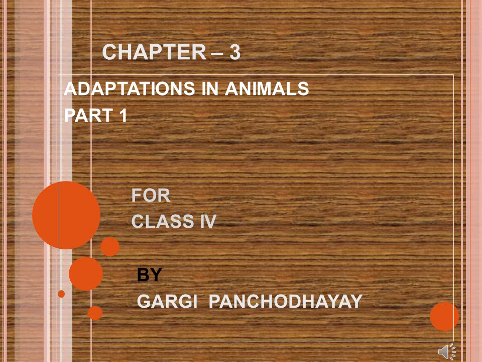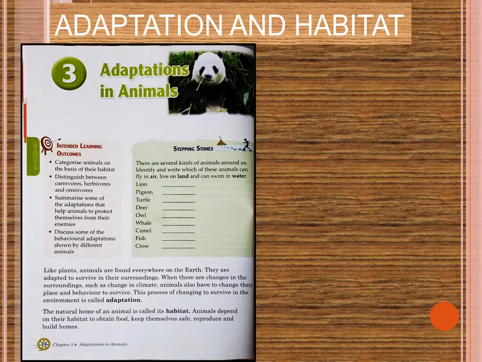Today we are going to start chapter 3, Adaptations in Animals. We have already learned in the first chapter about adaptations in plants, and that is why we can already have an idea regarding the word adaptation, its meaning and its procedures. And then also we have known about habitat, right? So let us start today the new chapter.